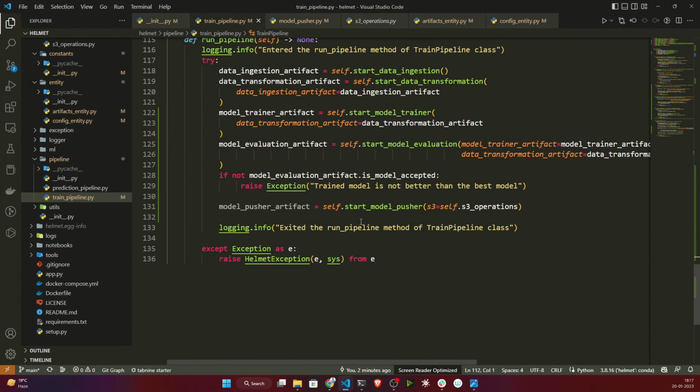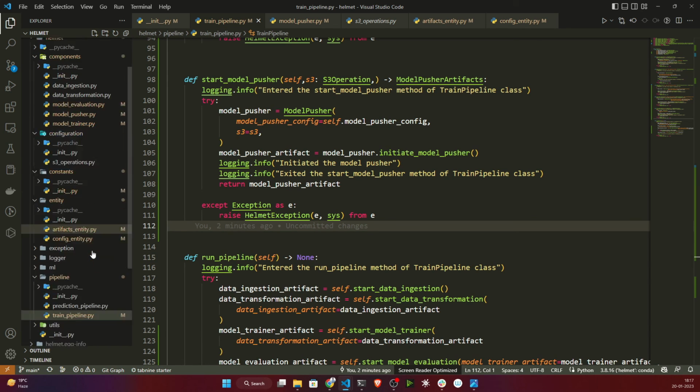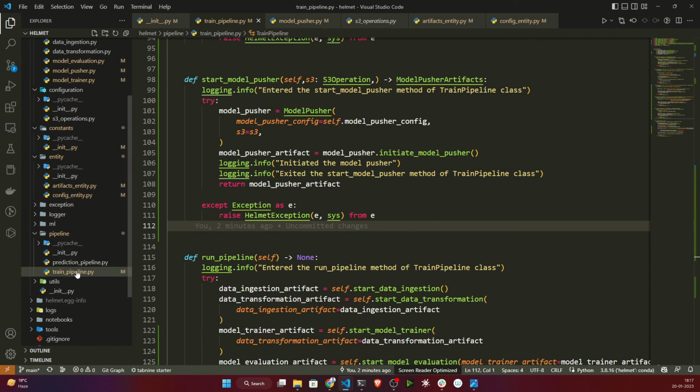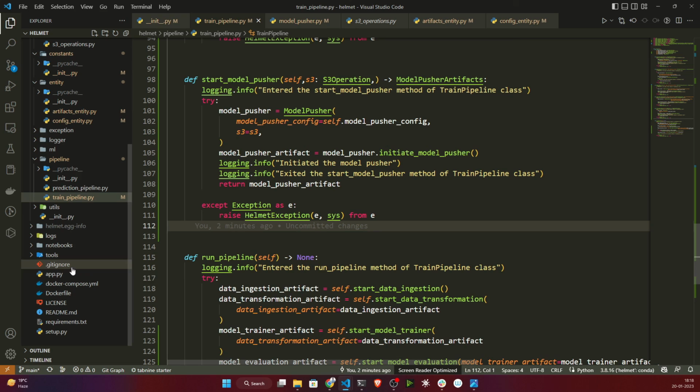So as of now we have completed all the components here. Now what I need to do is create my prediction pipeline, because the training pipeline is completed. If you want to do the prediction, you need the prediction pipeline also. We'll be creating the prediction pipeline in our next video. After that we'll create one FastAPI app, so that we will get two routes. One is for training, one is for prediction, as I already showed you in the demonstration video.